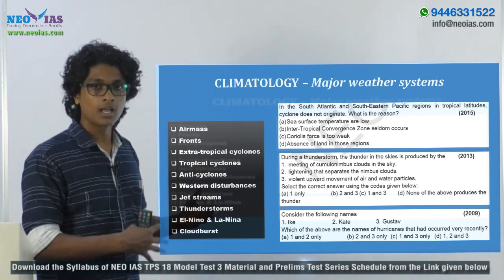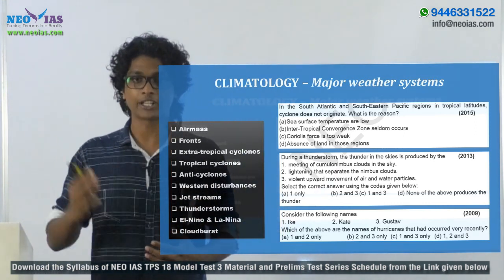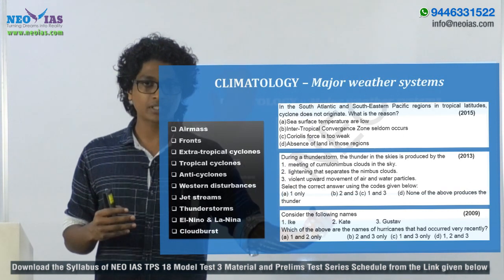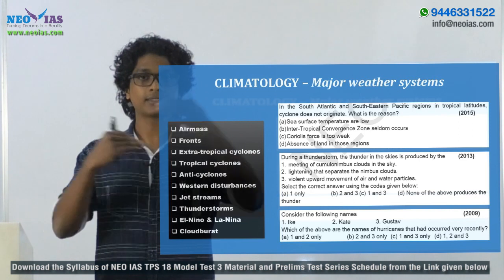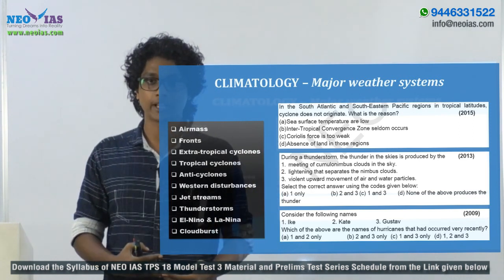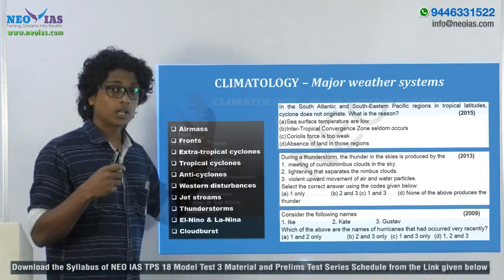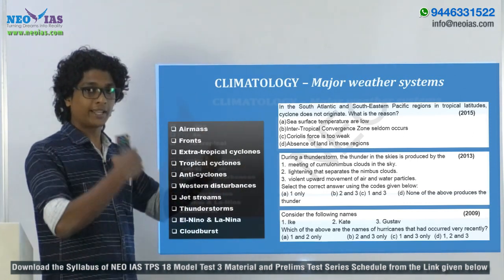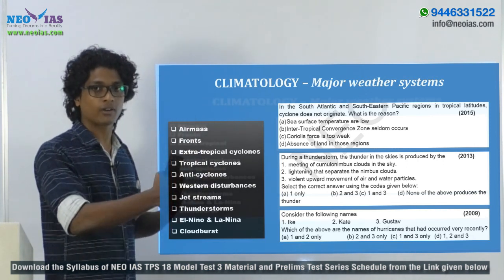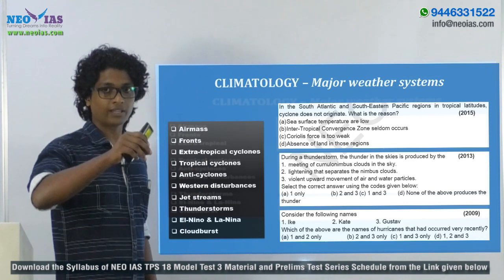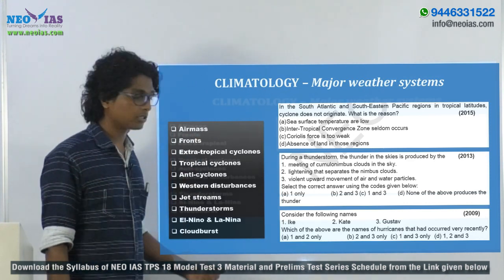Air mass means a large quantity of air having the same property of humidity and temperature, right? Based on this percentage of humidity and the temperature, the air masses are classified. There are 5 different types of classification, and their influence on the weather also. So regarding the air mass, you have to study this classification, as well as the regions which can contribute to the formation of air masses. Again, you can find a video link there regarding the concept of air mass.